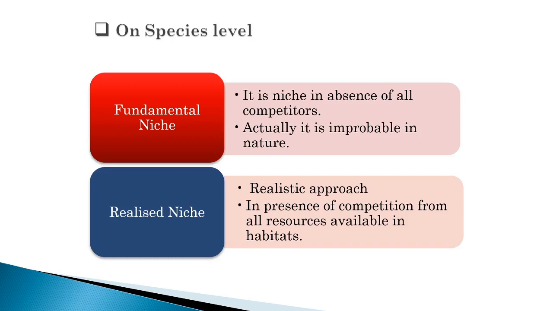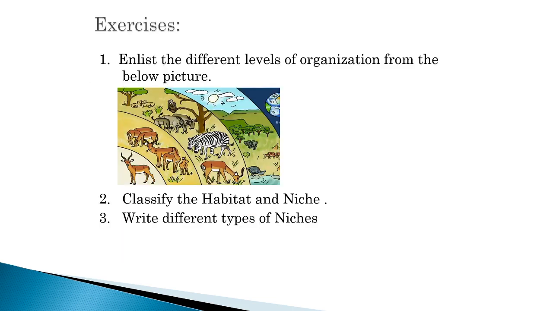Fundamental niche is in the absence of all competitors, that is, it is improbable in nature, not possible in nature. But the realized niche has a realistic approach, that is, in the presence of all competitors and all resources available in the habitat. So there are different types of niches at the species level: fundamental niche and realized niche. Then we have seen the exercise.